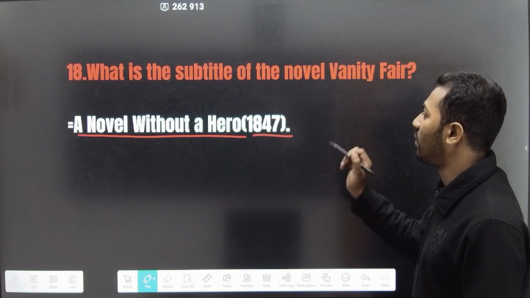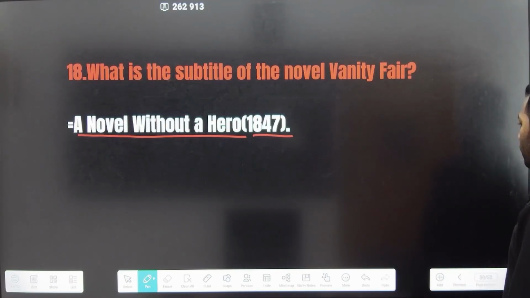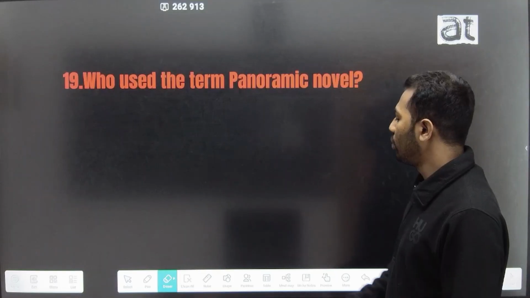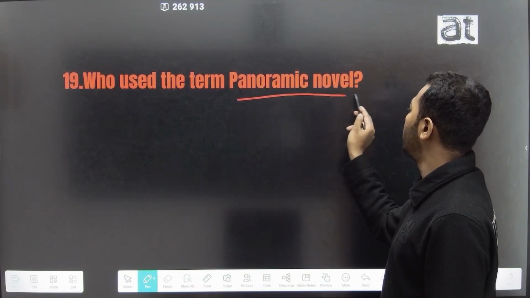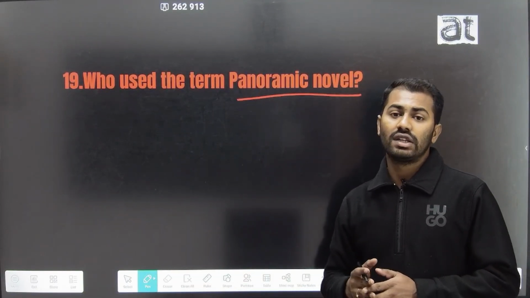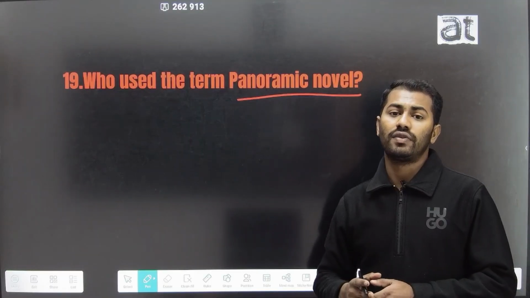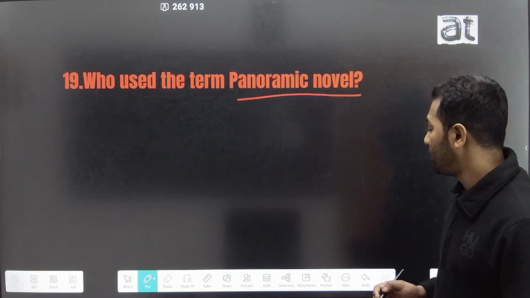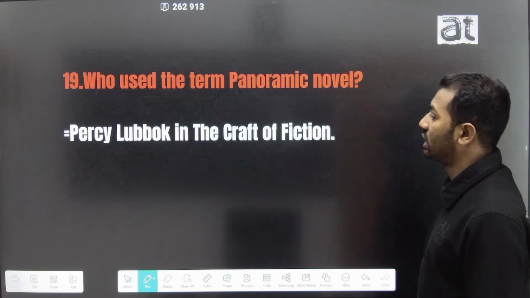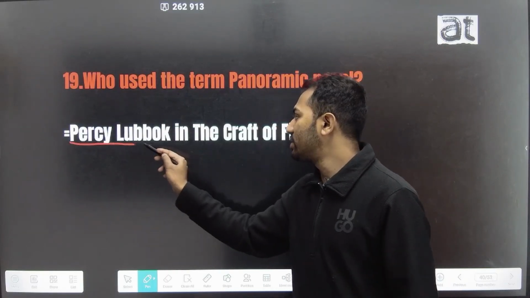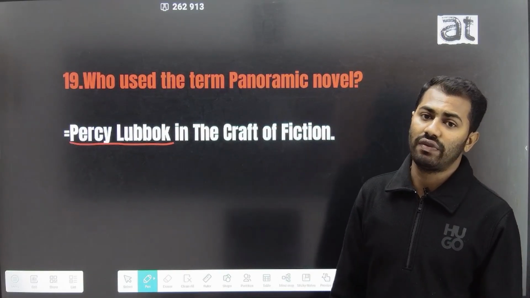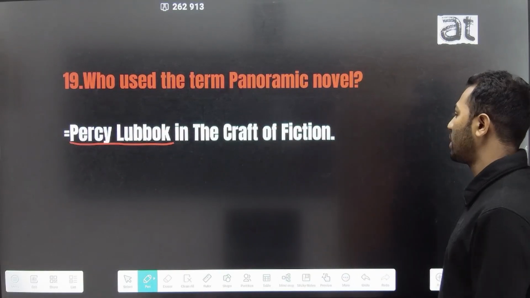The 19th question is, who used the term panoramic novel? Panoramic and scenic are two important terms for novels, and this term was first used by the author Percy Lubbock. Percy Lubbock used this term for the first time in his work The Craft of Fiction.